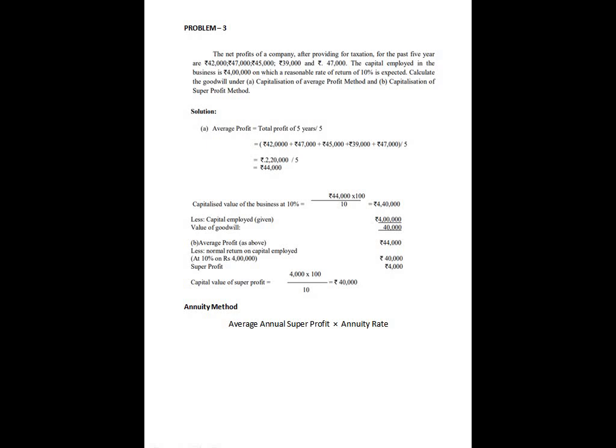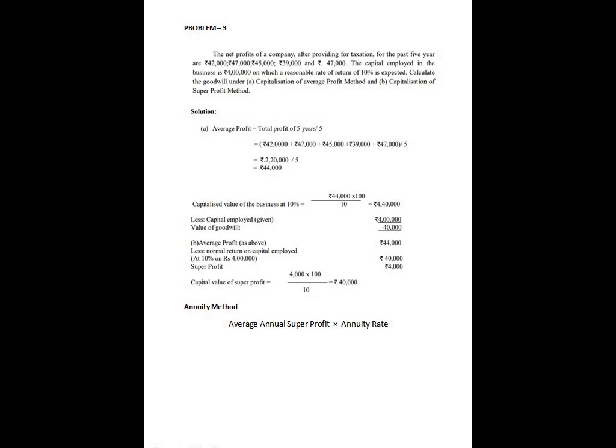First we will calculate the average profit. Total profit for the 5 years: 42,000 plus 47,000 plus 45,000 plus 39,000 plus 47,000 comes to 2,20,000, divided by 5 years, so the average profit is 44,000. Then the capitalized value of the business, with the rate given as 10%: 44,000 divided by 10 into 100 comes to 4,40,000, minus capital employed of 4 lakhs. So the valuation of goodwill will be 40,000.